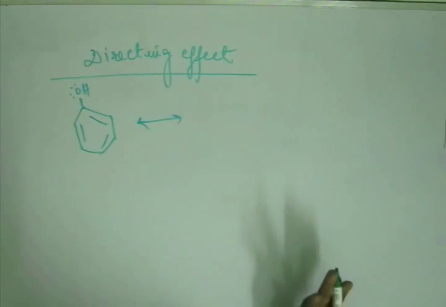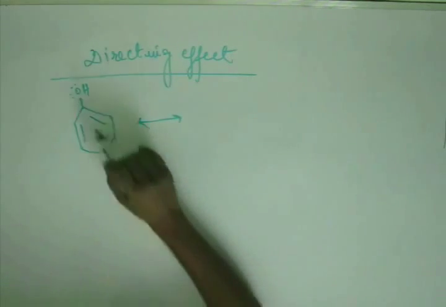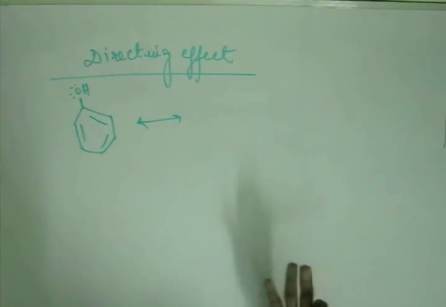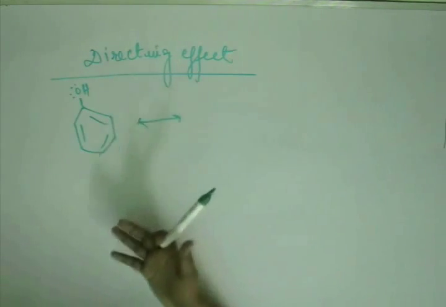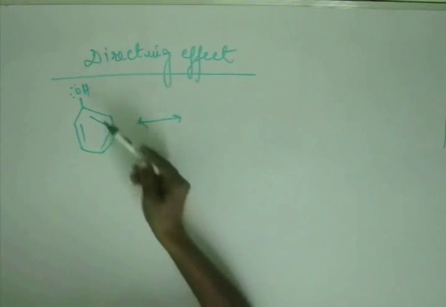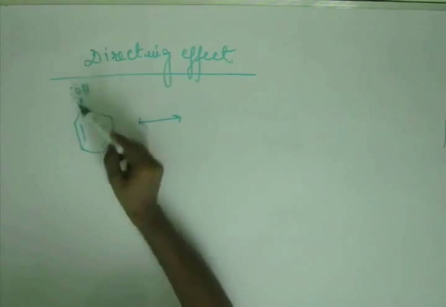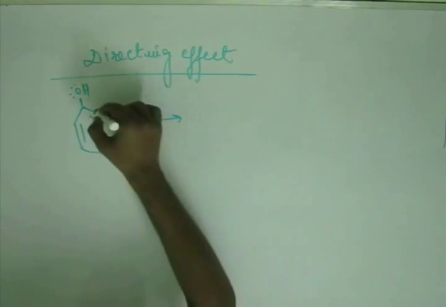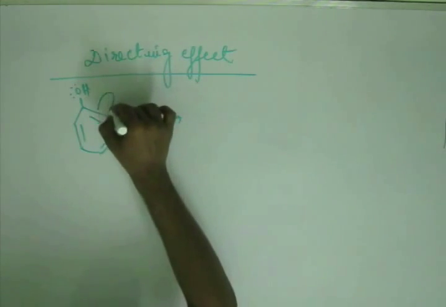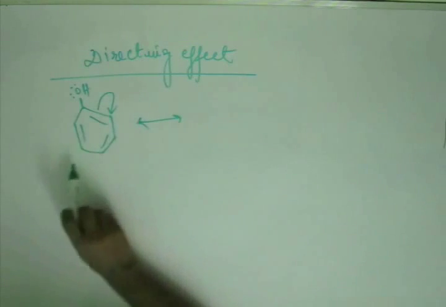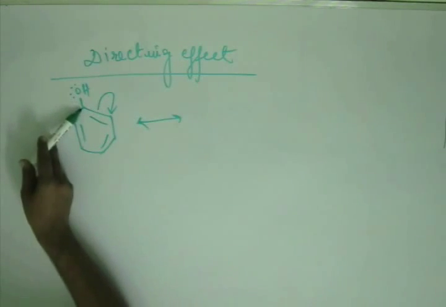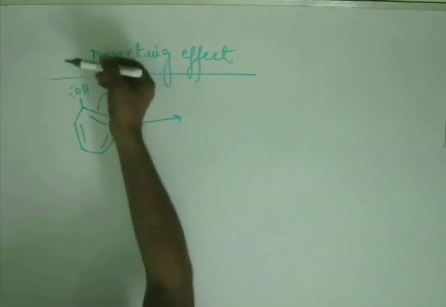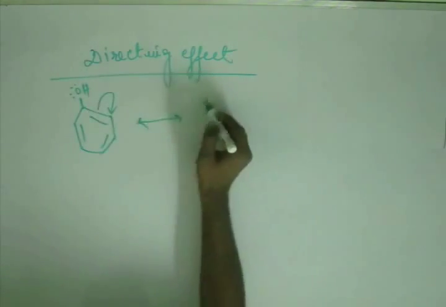For drawing resonating structure, we start from the electron rich site. This oxygen is having a lone pair, this is the electron rich site. What we do is we empty up the orbital adjacent to the electron rich site, so that the electron can start moving from the electron rich site to the electron deficient site. So what we do is we put the electronic density of this bond into the orbital of this carbon, so that this carbon, which is adjacent to oxygen, becomes empty. And when it becomes empty, the electron of this oxygen will go to the orbital of this carbon.